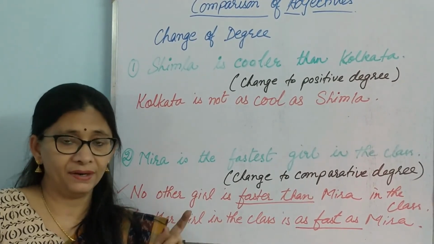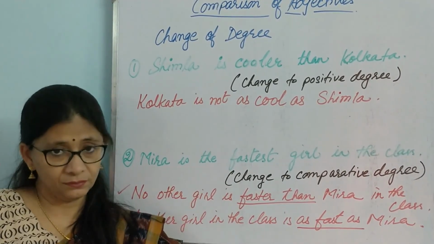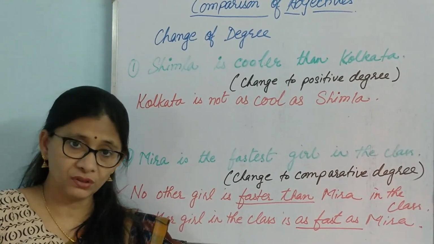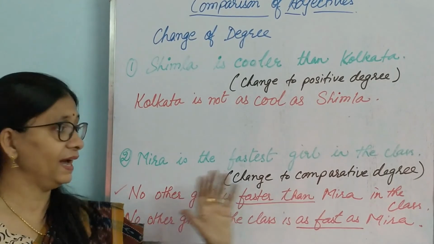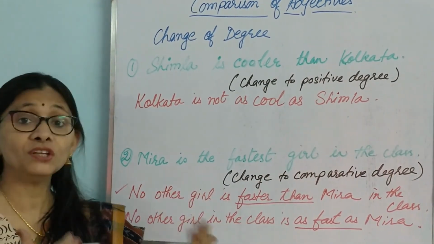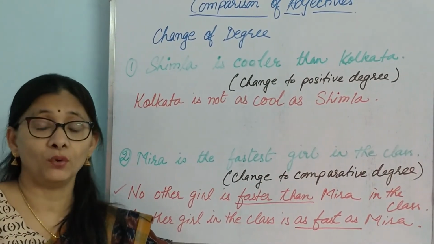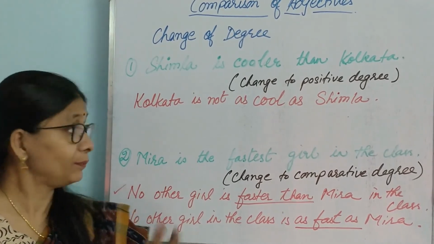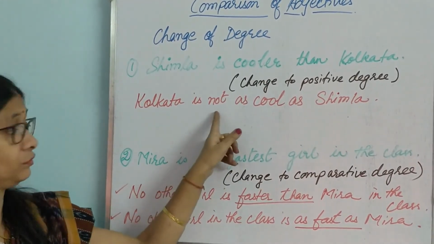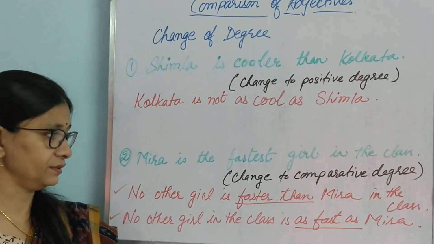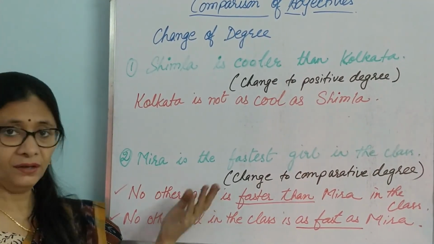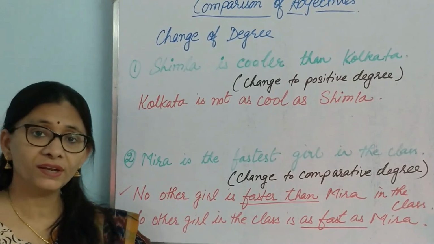Every comparative can have another form. Okay, so just keep an eye on the formation of sentence and how the change of the sentence has to be brought about in order to keep the meaning same. Sometimes we have to use negative words, not, no one, like that. Okay, so these things are basically done in order to change the degree of sentence.